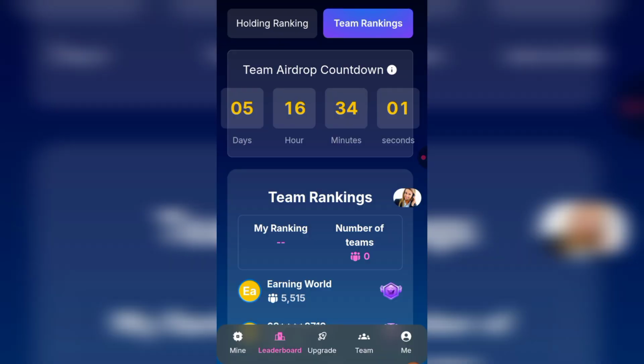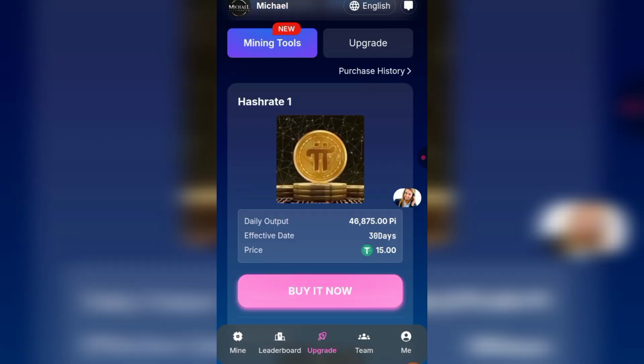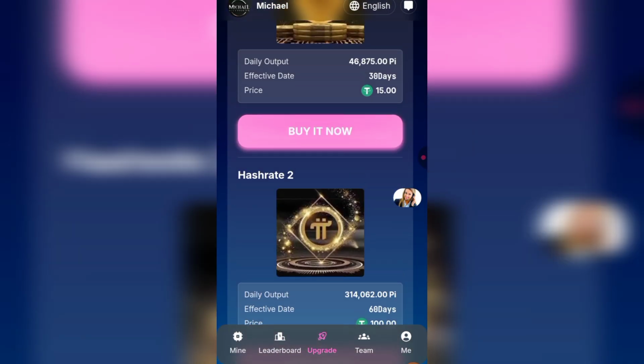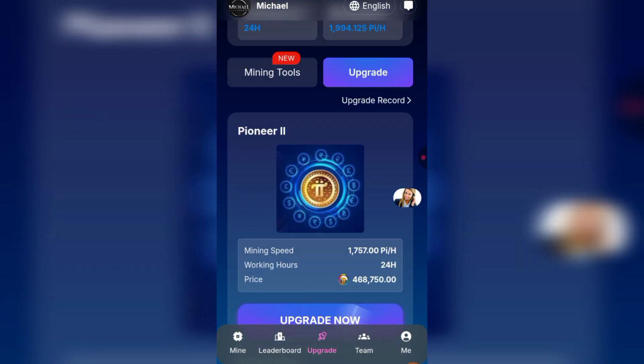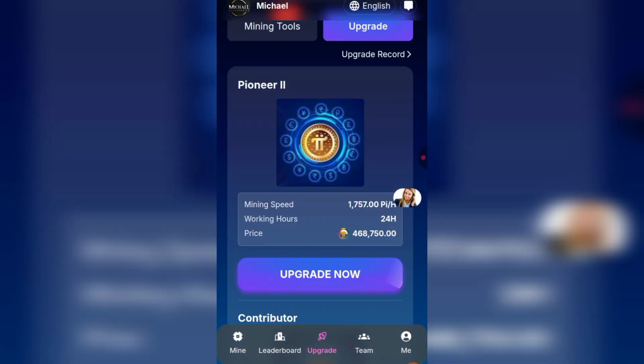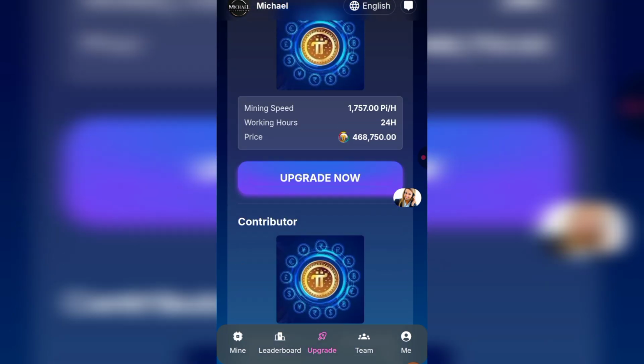So if you go back to upgrade right here, you'll be able to see where you can invest in the package as I showed you at the beginning. Right here, you'll be able to invest with USDT, and right here, you'll be able to upgrade with Pi. But I'm going to show you how to upgrade with Pi and with USDT, because with Pi, you're not meant to deposit pi, you're meant to deposit USDT, but I'm going to show you right here in this video.